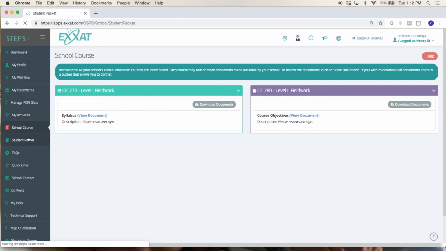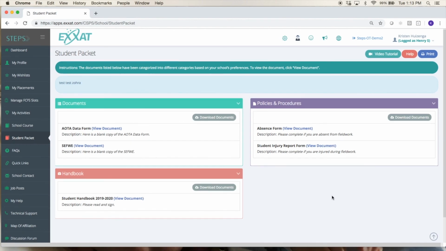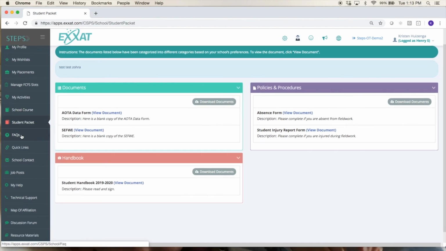Student packet is intended for more general documents. A lot of our schools use this to share documents with their students about fieldwork that pertain to all of their fieldwork courses. Things like a student handbook, policies and procedures for fieldwork, a fieldwork schedule, stuff like that. You'll want to come in here and check those out. Make sure you have all the documents that you need.